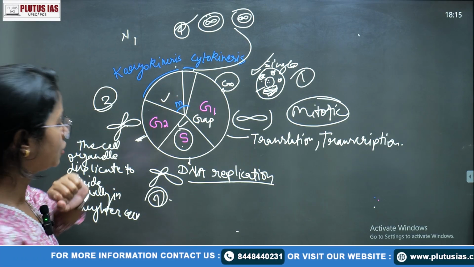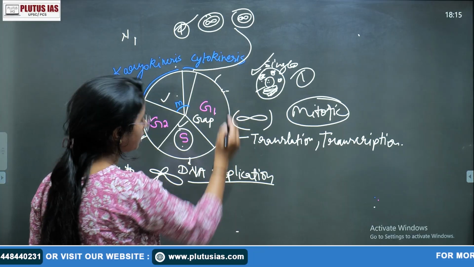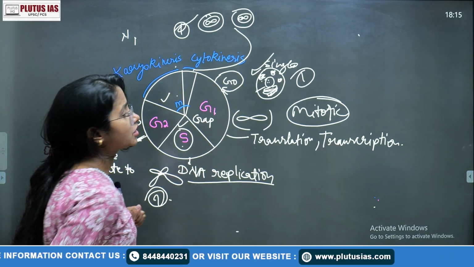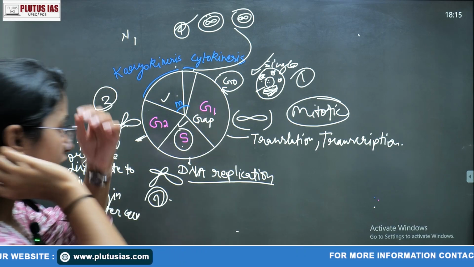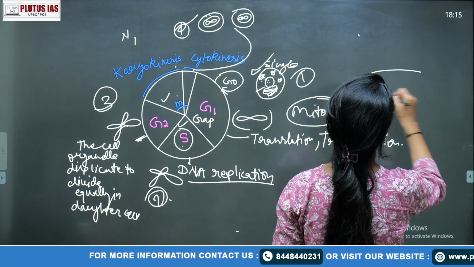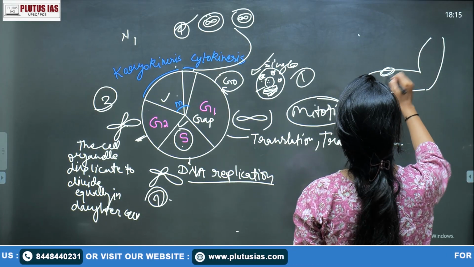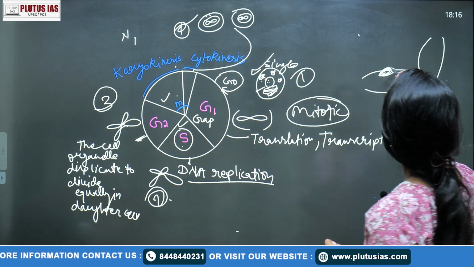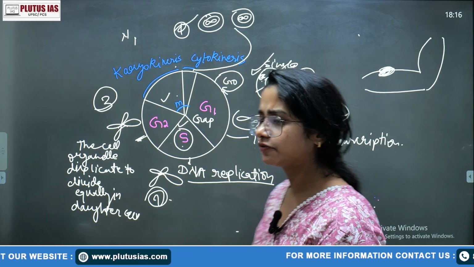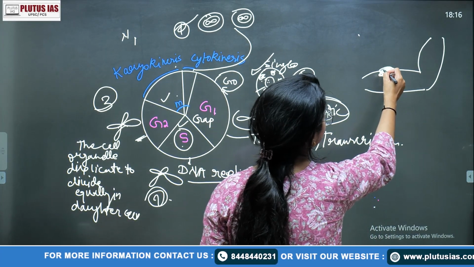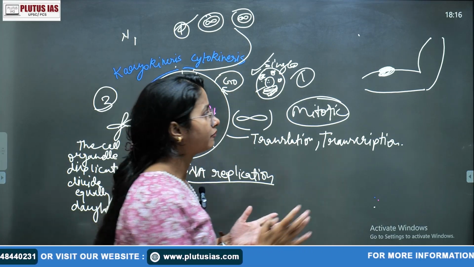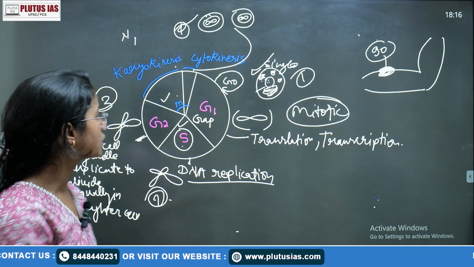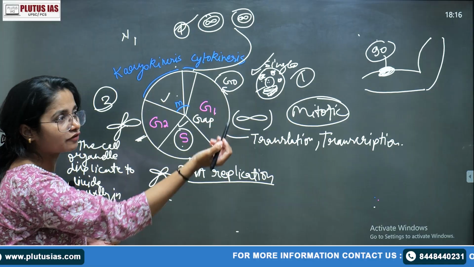Then what is the meaning of that G naught? Okay, so this is something very important. What is the purpose of this G naught? Okay, so G naught is one of the very important phases. So suppose, again if I want to relate it, this is the skin. Suppose there is a wound, right? Suppose that 90 cells become damaged or around 100 cells become ruptured. So for the formation of the 100 cells, I'm just trying to explain in a simple way, to recover there is a requirement of the 90 cell division. But at 90, this is the completion of the one cell cycle